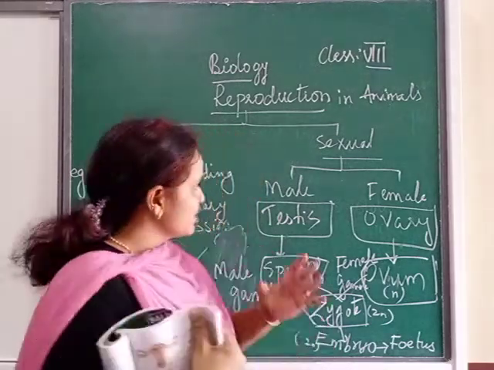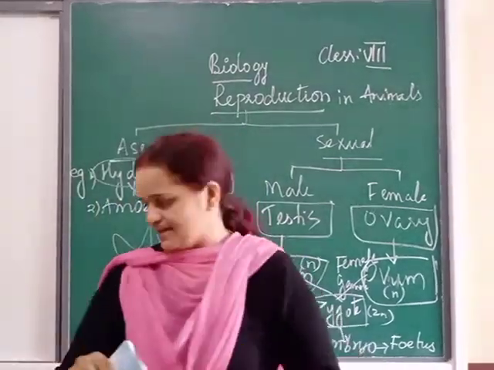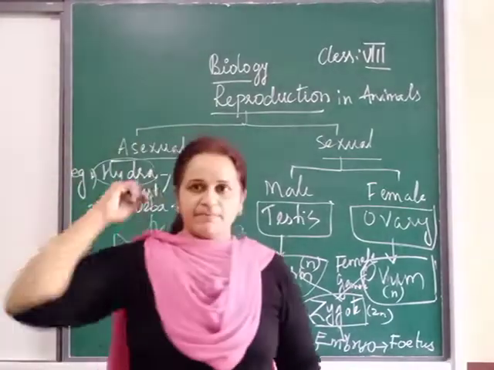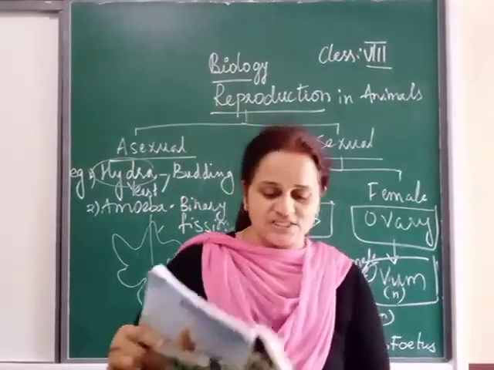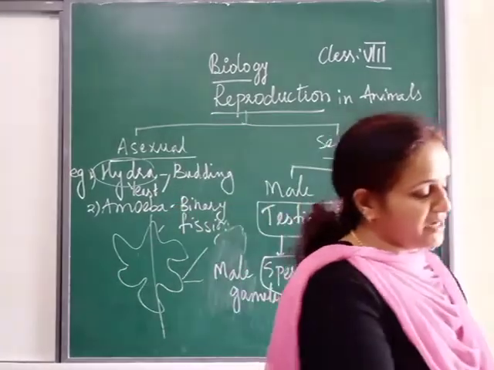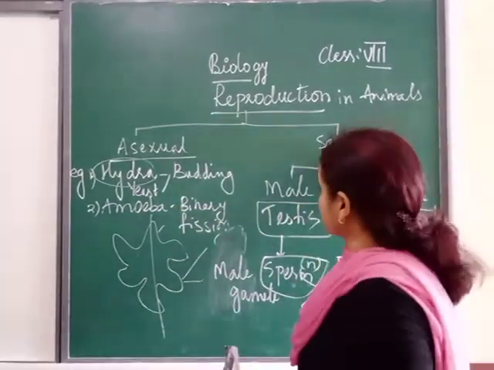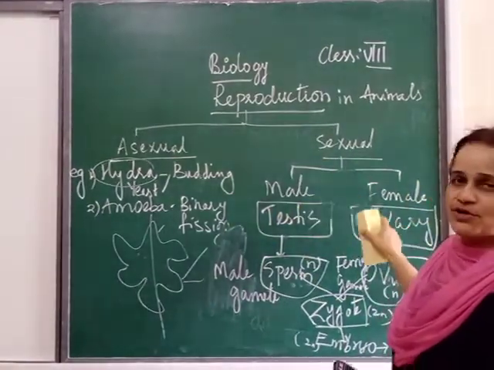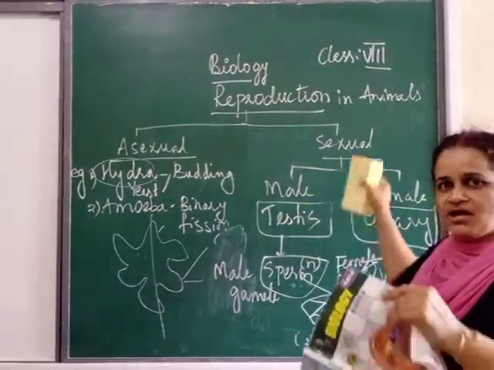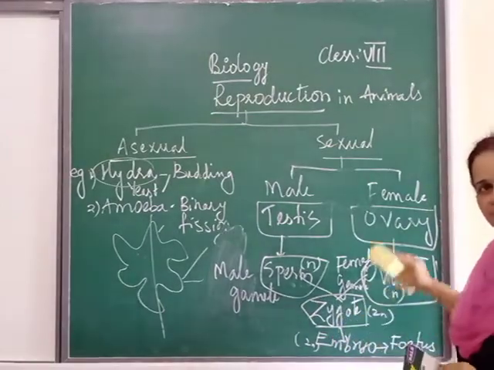So come to page number 58. Now we are going to study in detail about the male reproductive system. You just have to write all this description in your notes. This flow chart should be mentioned in your notes.